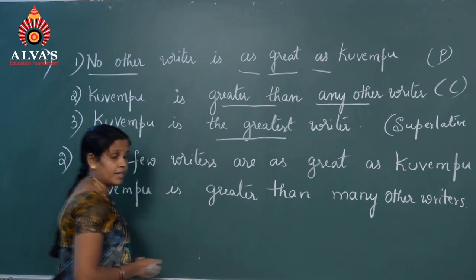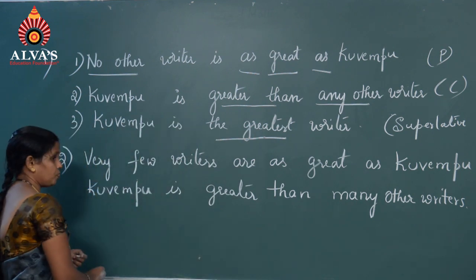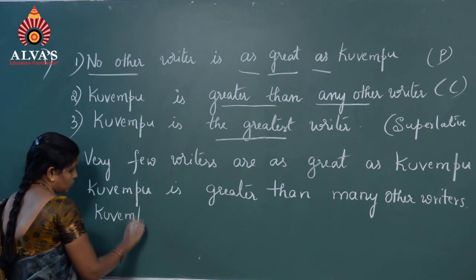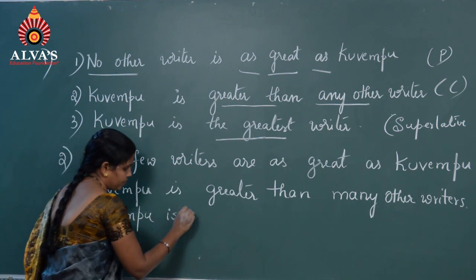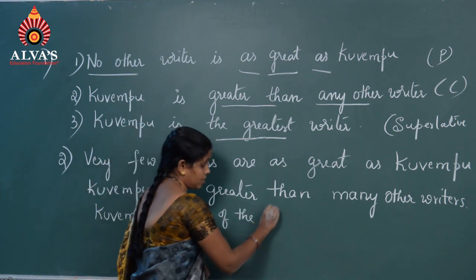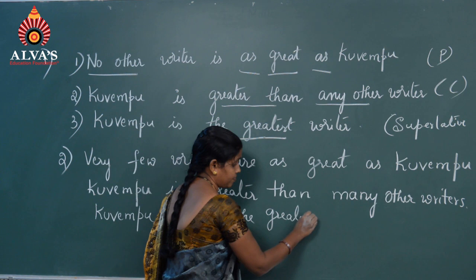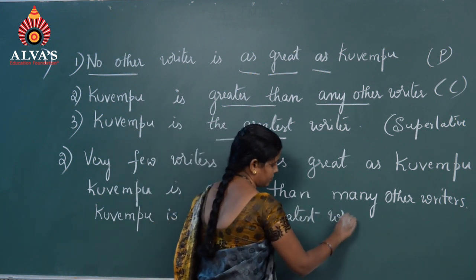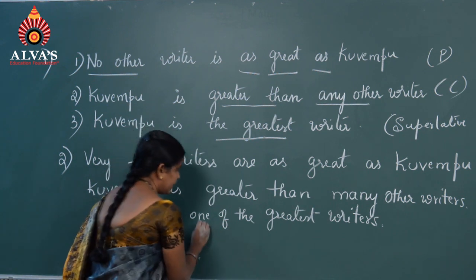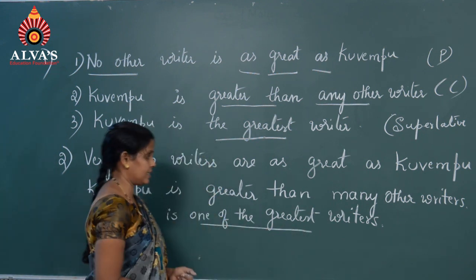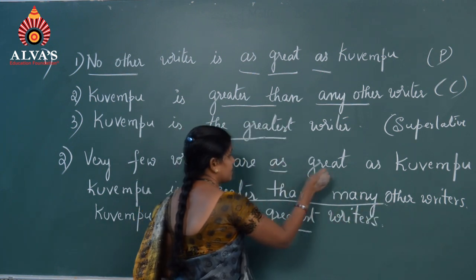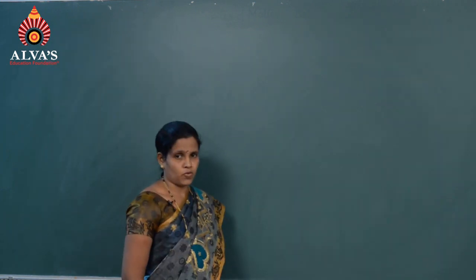Superlative degree: Kuvempu is one of the greatest writers. One of the greatest writers, greater than many others, as great as. Next one.